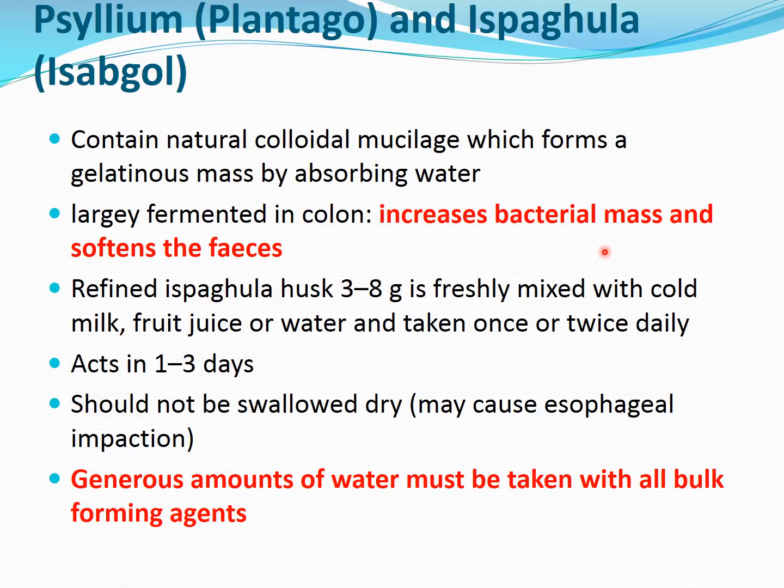So same action as the bran, they soften the feces because of their hydrophilic action, and they increase the bacterial mass, which will add to the bulky nature of the feces, which will indirectly stimulate the peristalsis also. This refined ispagul husk means the powder form or the residual product. It is taken as 3 to 8 grams.